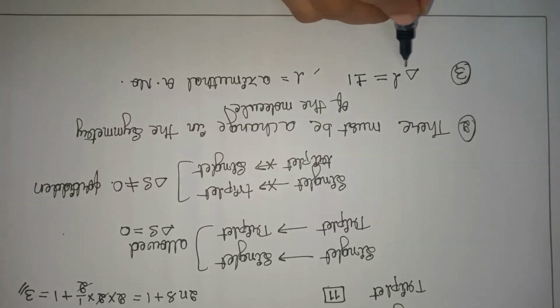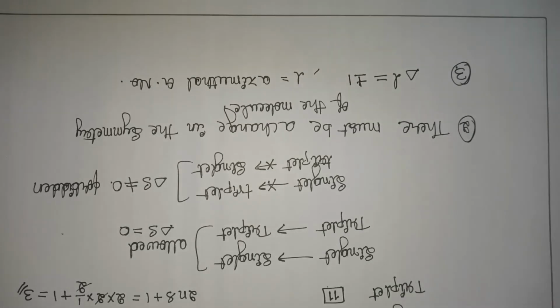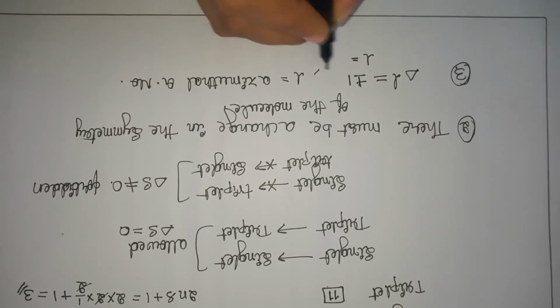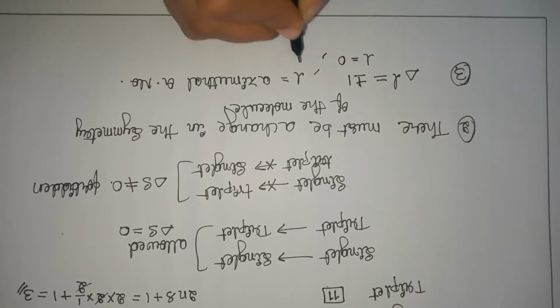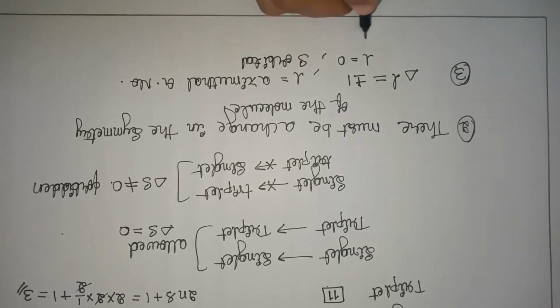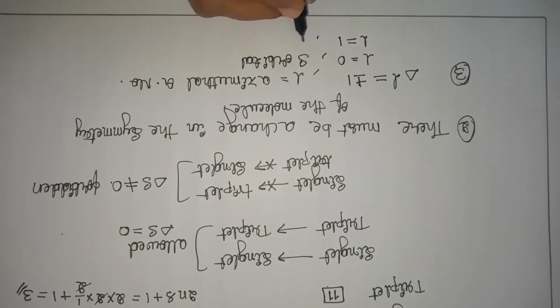Here it should be plus or minus 1. We will see what this is. L decides the subshell, that is the sub-orbital. If L is equal to 0, then it is an s orbital. We know this. If L is equal to 1, then it is a p orbital. If L is equal to 2, then it is a d orbital.